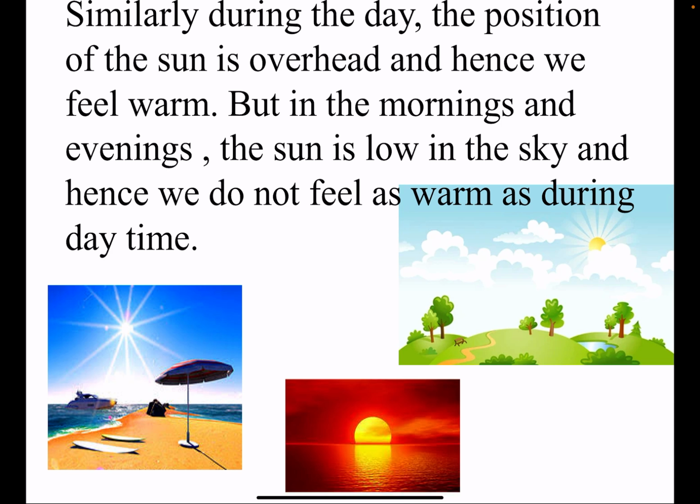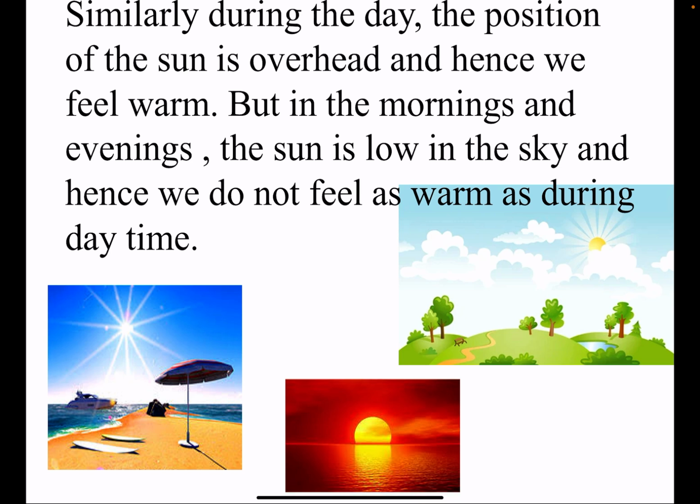Similarly, during the day, the position of the sun is overhead. You must have seen that the position of sun keeps on changing during the entire day. The sun does not move. It is our earth that moves, but to us it feels like as if the position of sun is changing. Means position sun is moving, but it is not so.